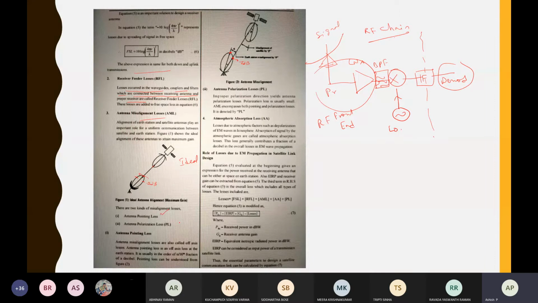So one is the pointing loss and the other one is polarization loss, as we discussed in the last class. So overall, losses is equal to free space loss, receiver feeder loss, antenna misalignment loss, atmospheric absorption, and polarization loss. All these things you have to combine into the losses category. Atmospheric absorption loss is due to the absorption of signal by atmospheric gases and other effects like rain attenuation, cloud attenuation, those kinds of things.